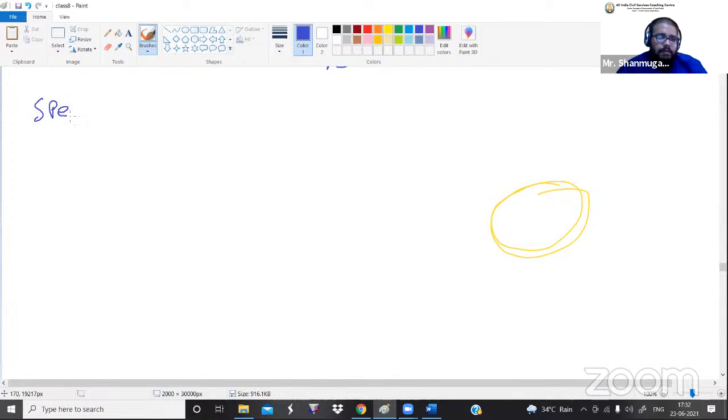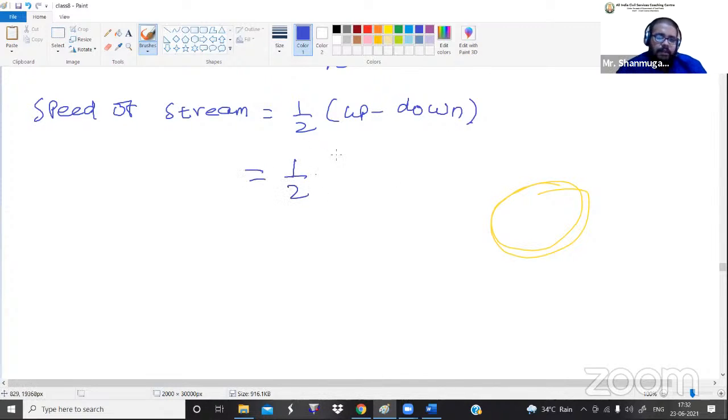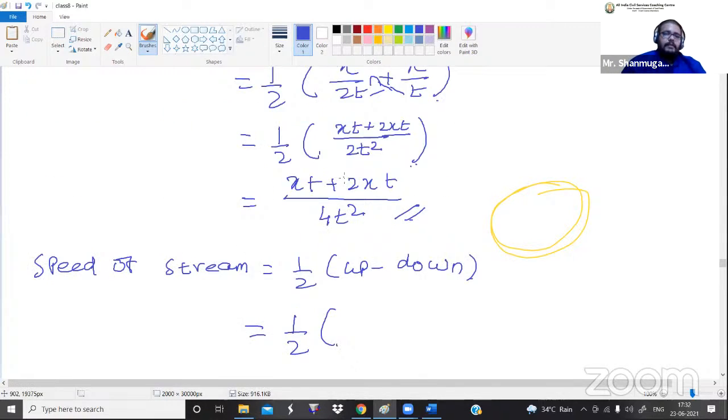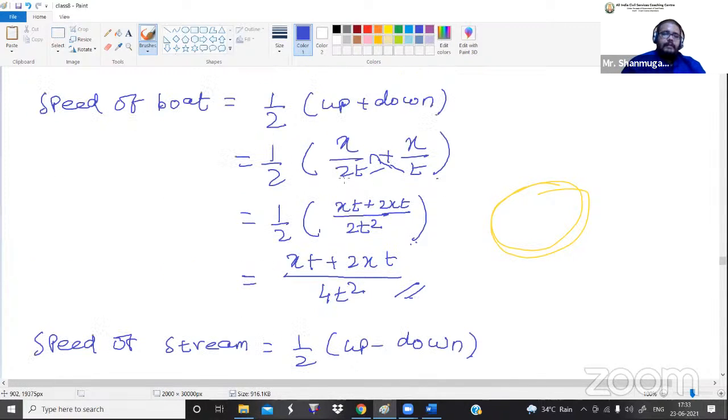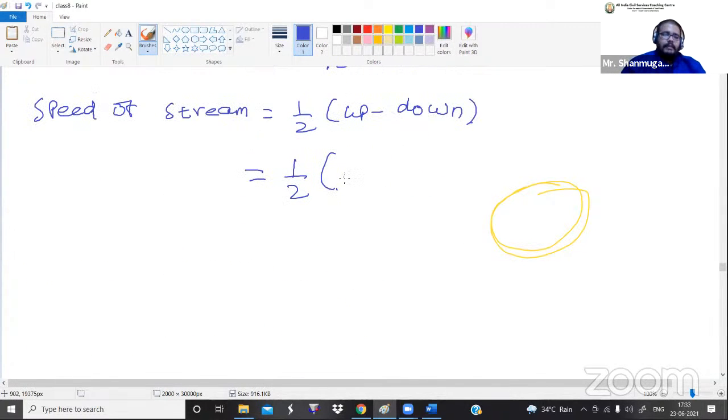Now let me calculate the speed of a stream. Speed of a stream is equal to half into upstream minus downstream. Now that is equal to half into, what is the value of upstream? x divided by 2t minus x divided by t.